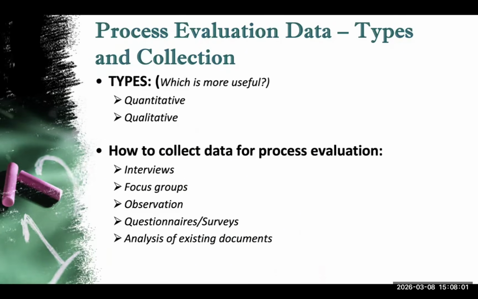When conducting a process evaluation, we can collect two broad types of data: quantitative and qualitative. Quantitative data refers to numerical measurements such as number of participants who attended a program session. Qualitative data refers to descriptive information such as participants' opinions, experiences, or perceptions. Both types of data are valuable, and often the best evaluations use a combination of both.